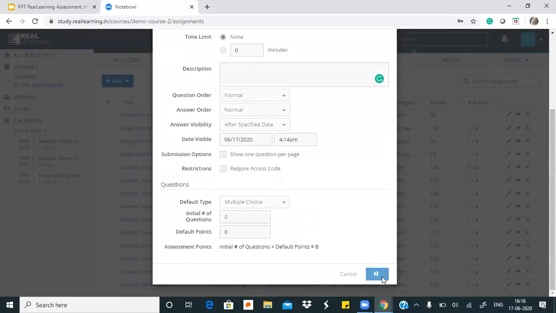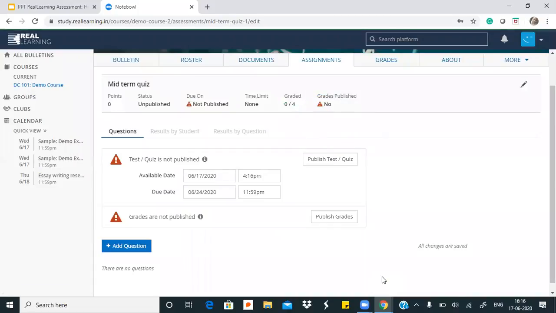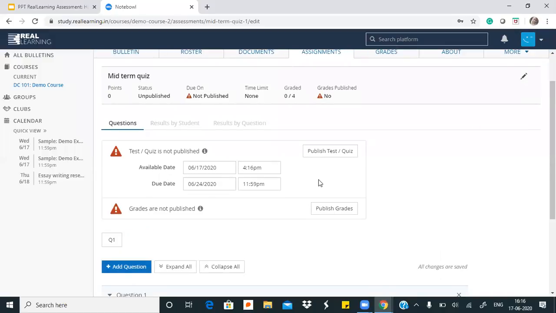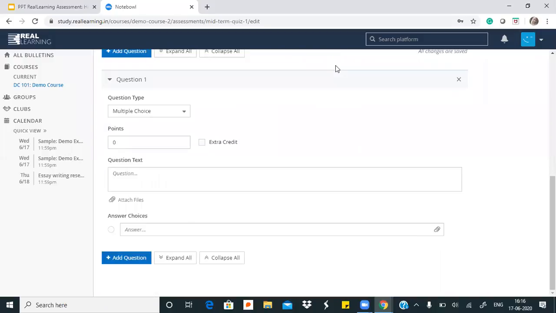where you will see how teachers can actually add a question, how they will be able to add marks for a question, and how they will be able to add the text for a question. So we've come here, this was the title that we gave, nothing else we defined, but as I said, teachers can always edit these things. If I click on add question, my first question for the quiz, the empty box will be added. I can select its category, I can give its marks, its question, and I can go ahead and write its answers as they will be shown to students.